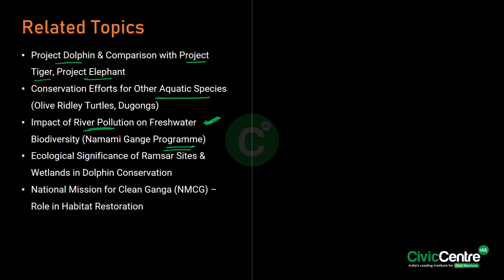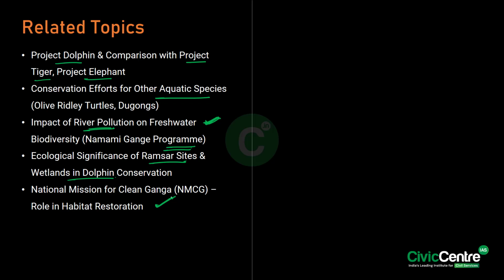And you can also refer to the ecological significance of Ramsar sites and wetlands in dolphin conservation. And lastly, the role of the National Mission for Clean Ganga in habitat restoration. Okay. So these are the topics you can refer to with respect to this article.